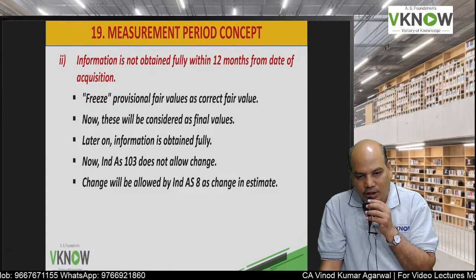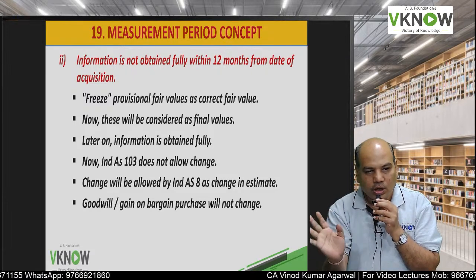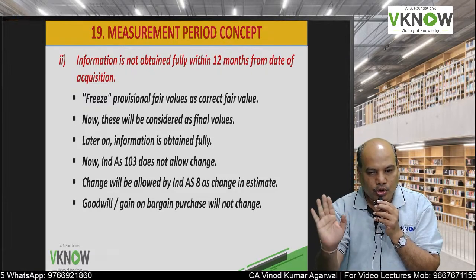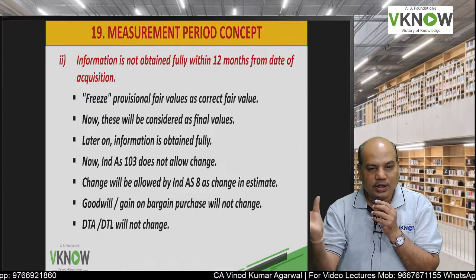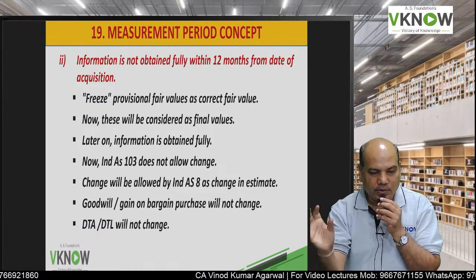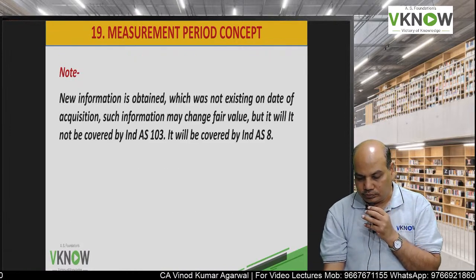Under Ind AS 8, you can make the changes. Now you are not allowed to change the goodwill or gain on bargain purchase. The DTA, DTL which you had recognized earlier in business combination, that will not change.